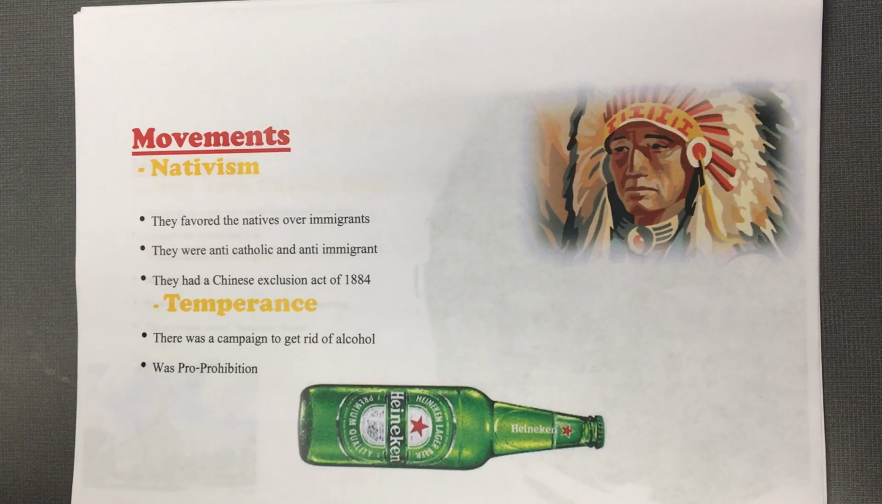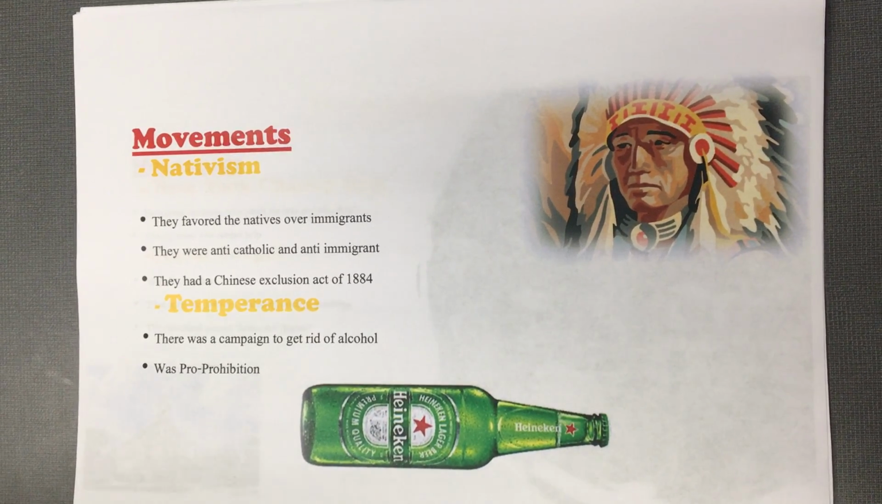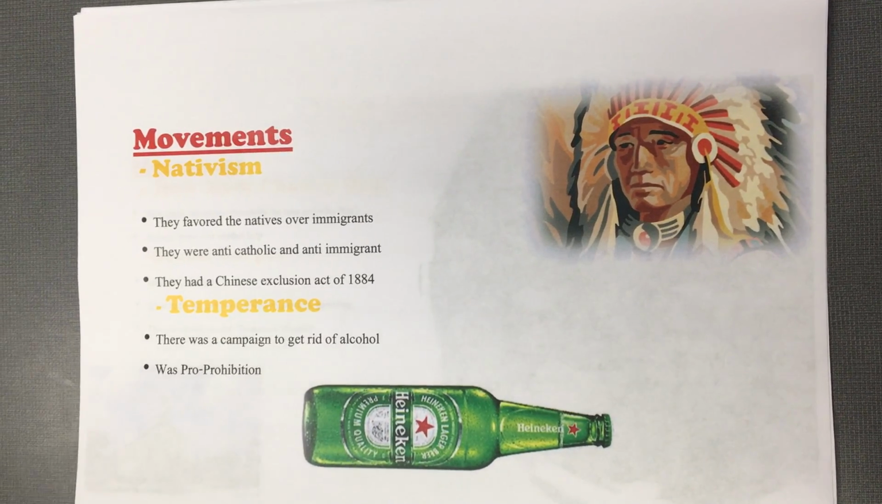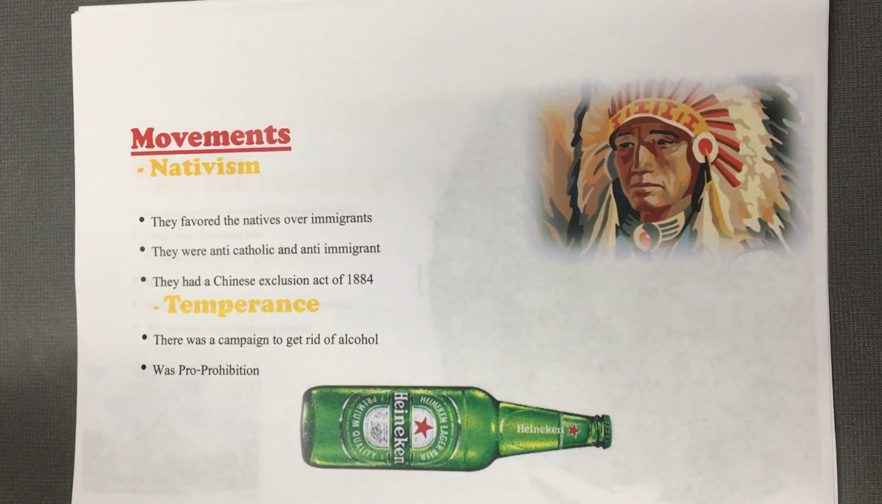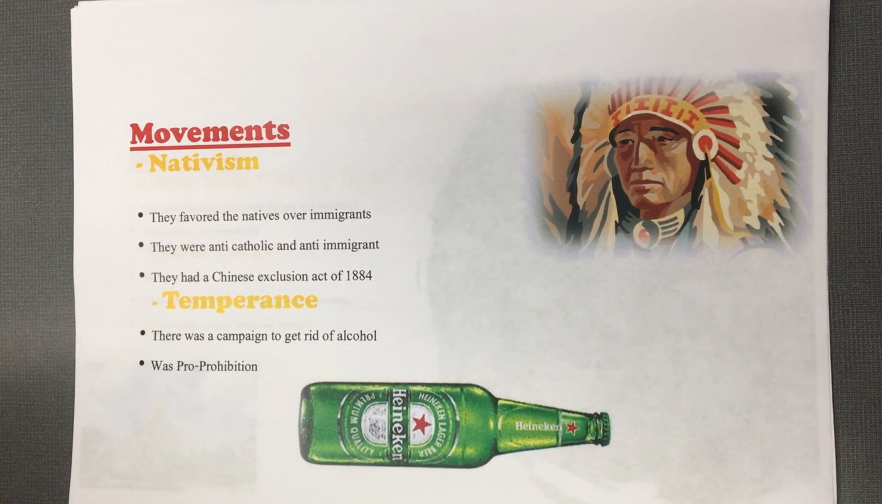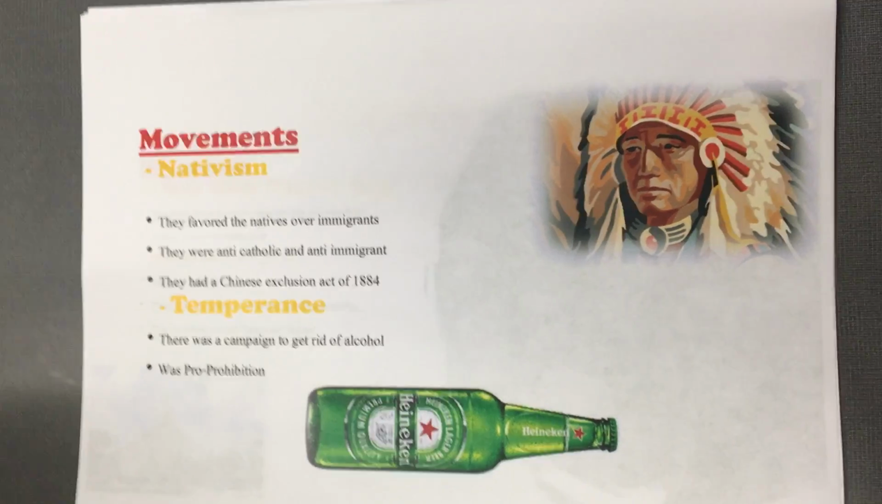Urbanization created many different movements. The first one we'll be looking at is nativism. Nativism was a movement to protect the natives, and the people tied to this movement generally favored these people over immigrants and were also anti-Catholic. They disliked true natives so much that they made an exclusion act against the Chinese immigrants called the Exclusion Act of 1884. The next movement was called temperance.